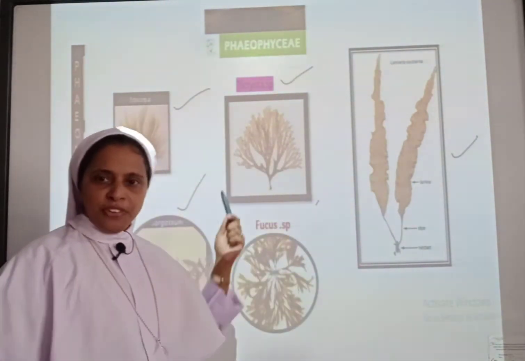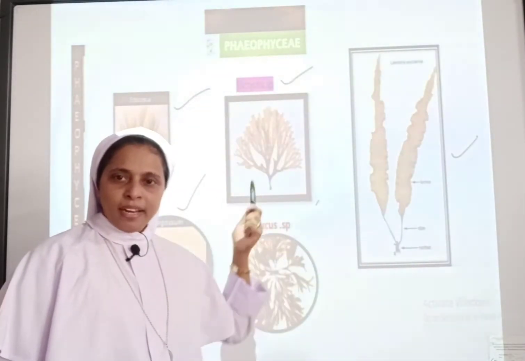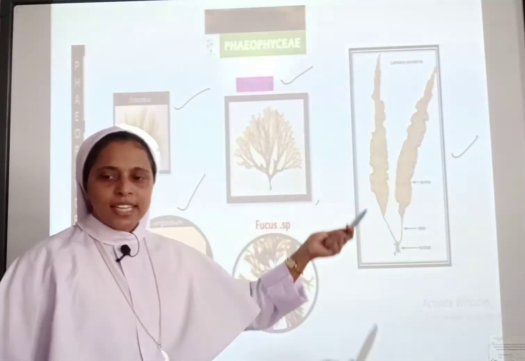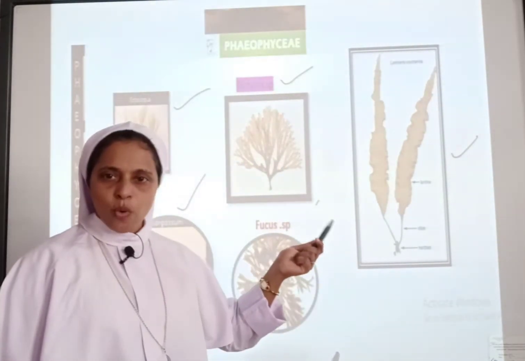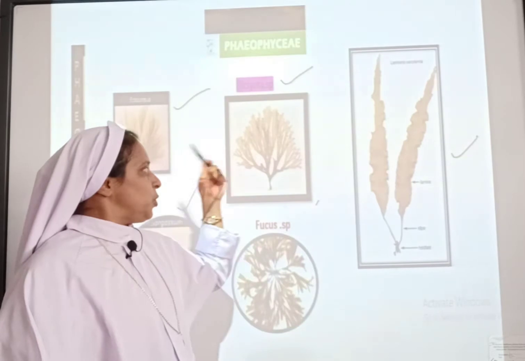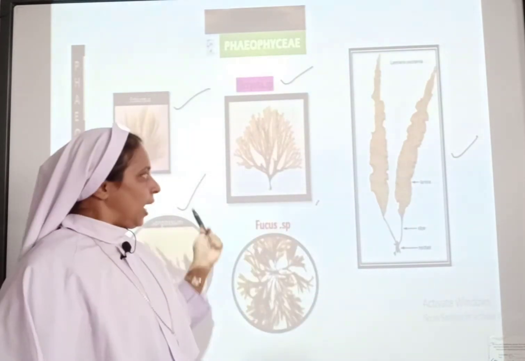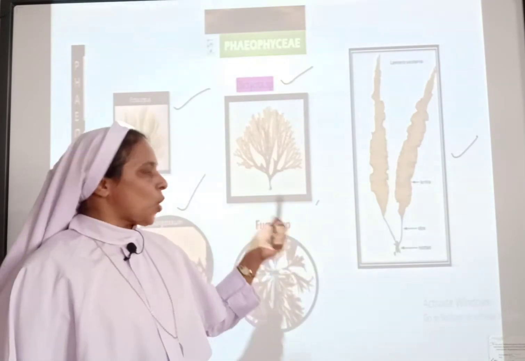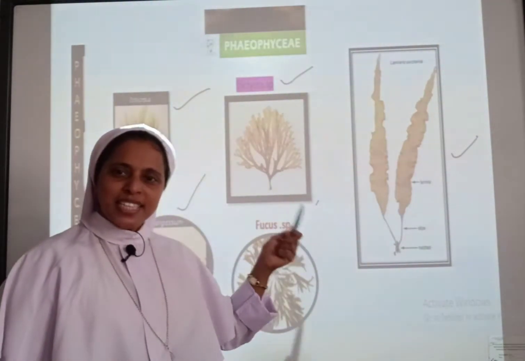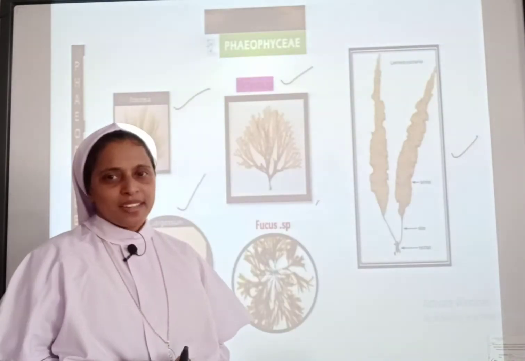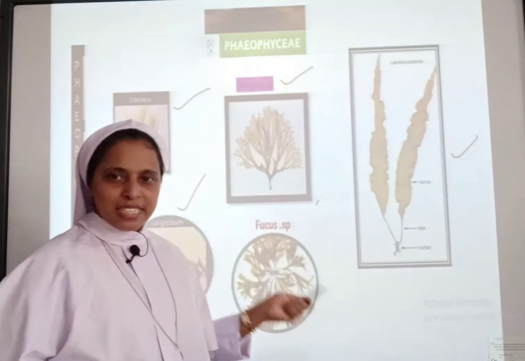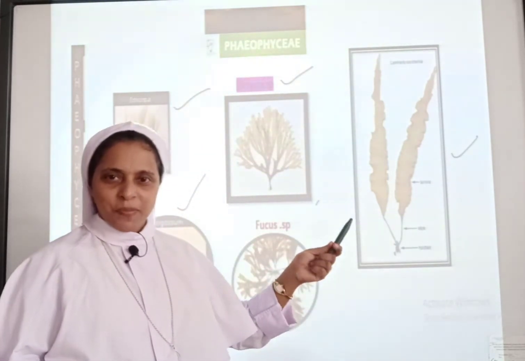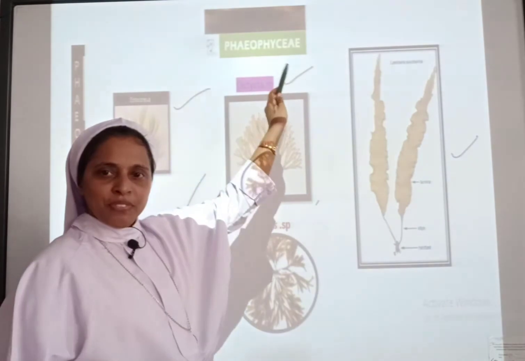From these features, it may now be clear that the color of these algae is brown. You might have noted these algae are brown in color. So the members of this group are termed as brown algae. Phaeophyceae, we are in Phaeophyceae.